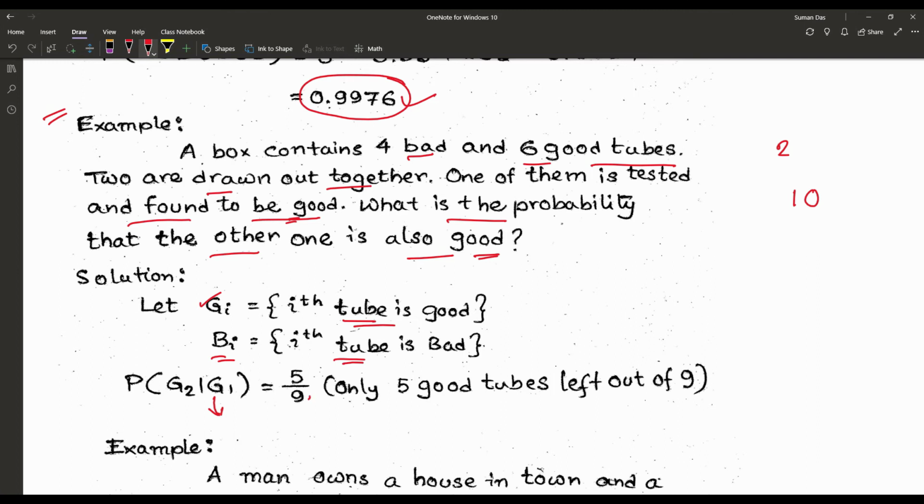So at first when we are picking the first one, that is 6 out of a total of 10. After picking 1, now there are 9 tubes, and one good tube is removed, so the result is 5/9.